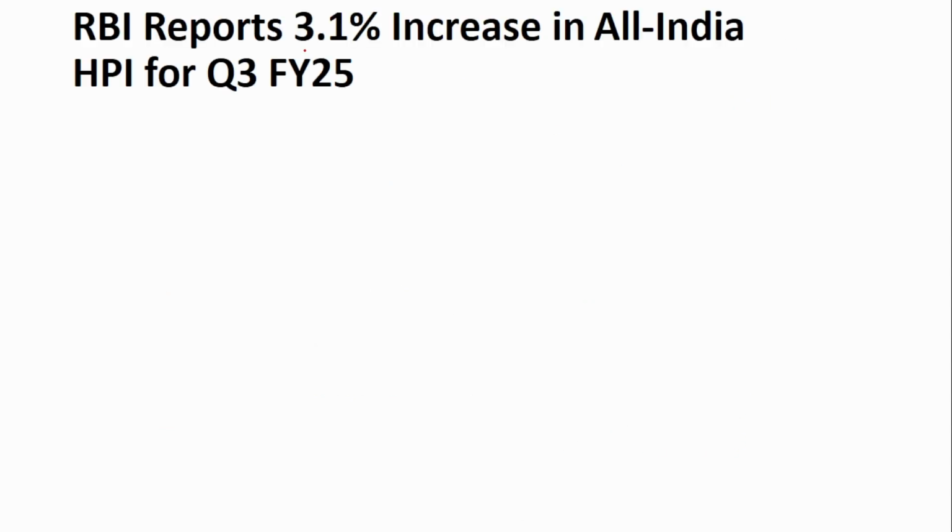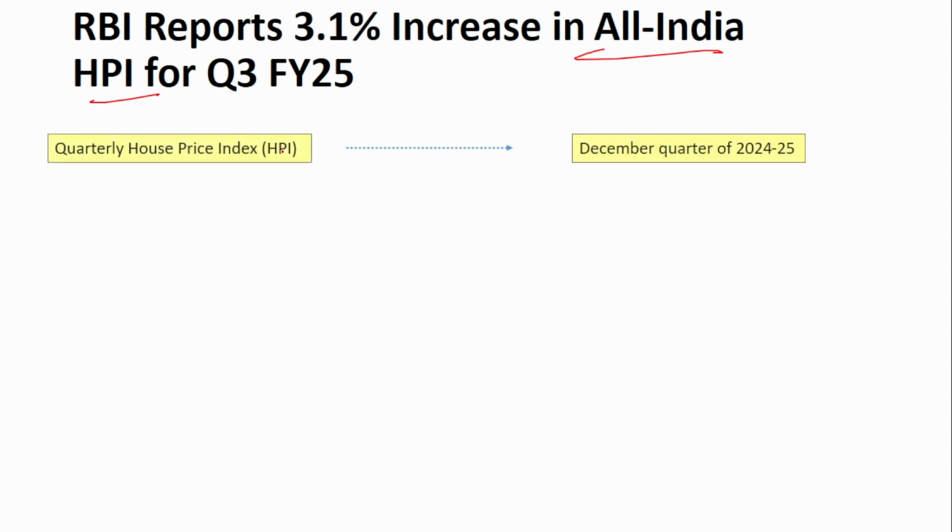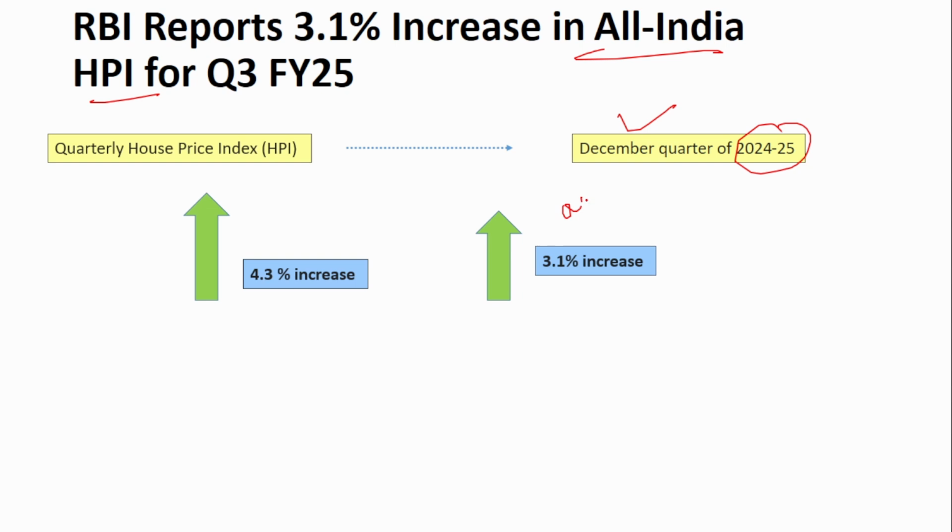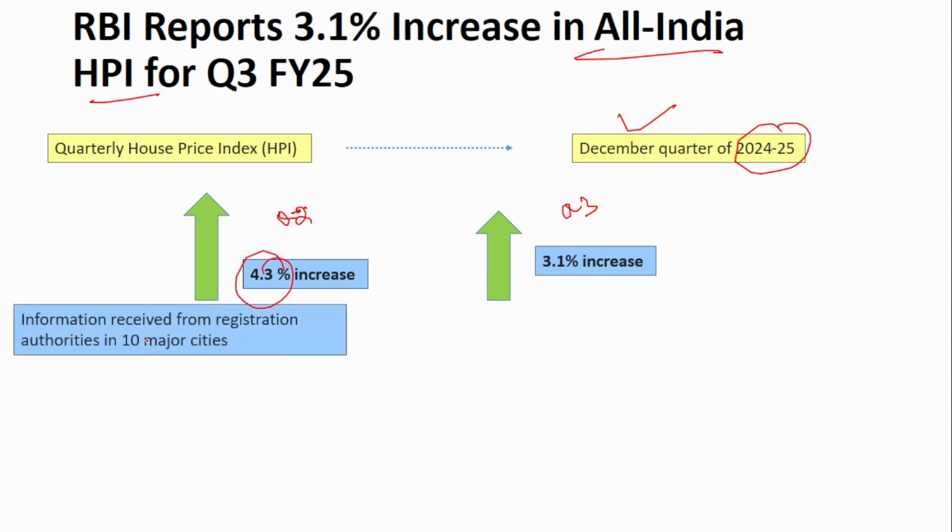Moving to the next news. The next news is about the All India House Price Index released by the Reserve Bank of India. The quarterly house price index for the December quarter, that is the third quarter, has been released by the Reserve Bank of India, and it has noticed that it has increased. This Q3 quarter, it has increased by 3.1%, which is quite lesser than the Q2 quarter where it observed a 4.3% increase.